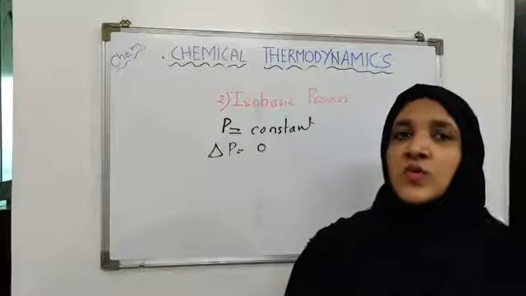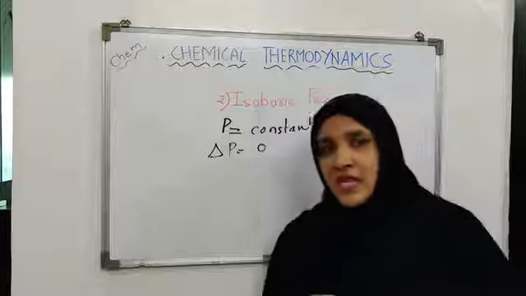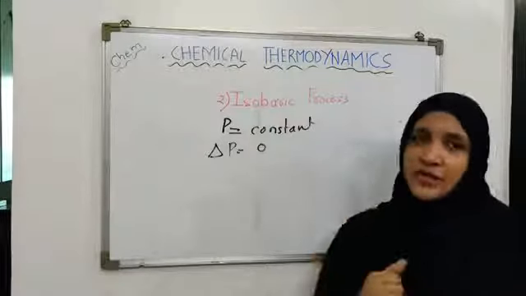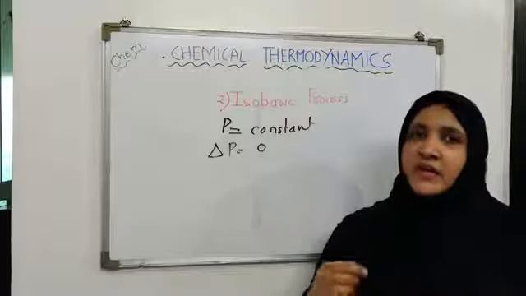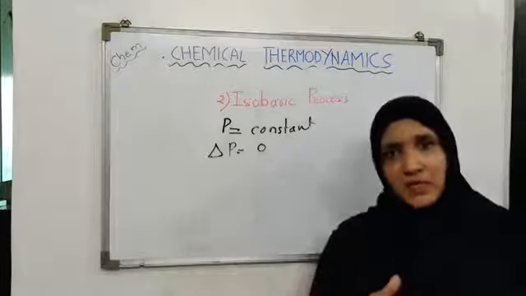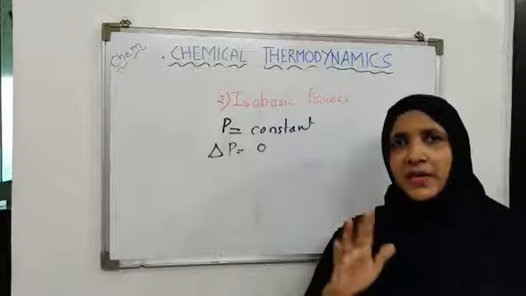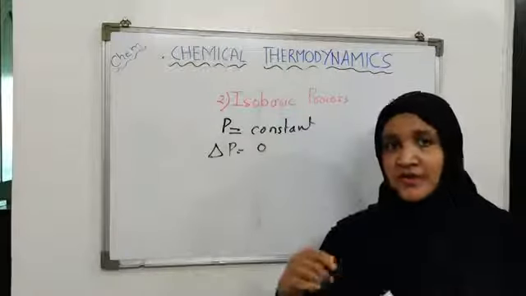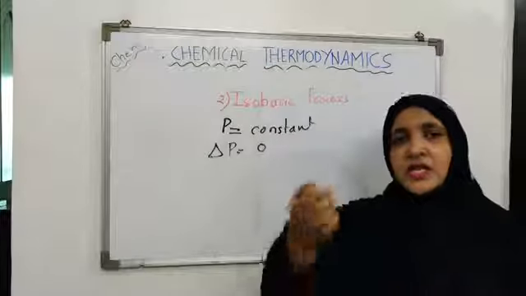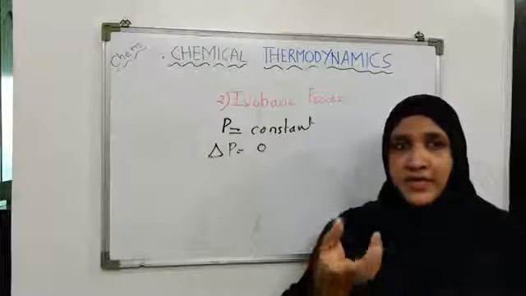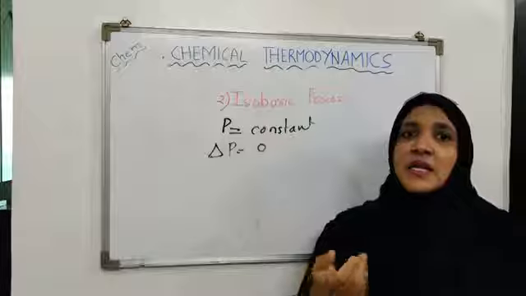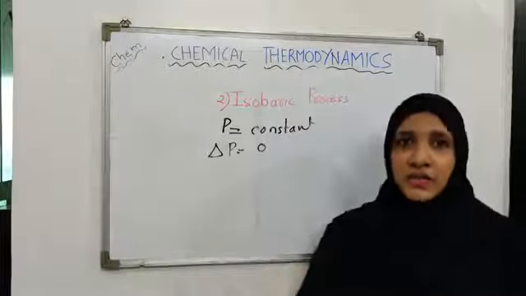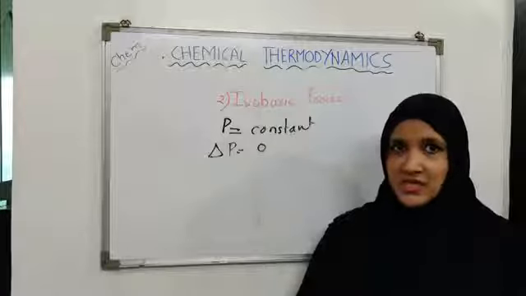Look, generally most of the reactions and processes carried out in the laboratory are at constant pressure, okay. We have done different practicals in the lab also. In none of the practicals have we changed the pressure of the system or the reaction. We have carried out the reactions in test tubes and in beakers, and the chemicals were subjected to the external pressure which is constant, okay.